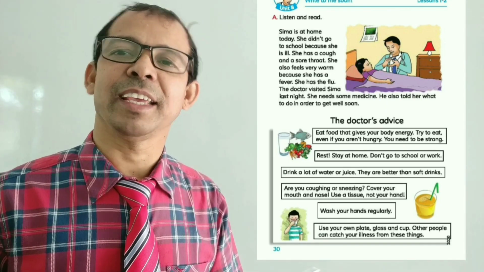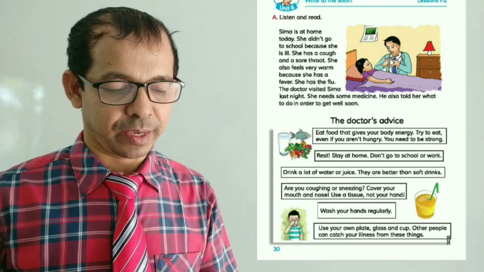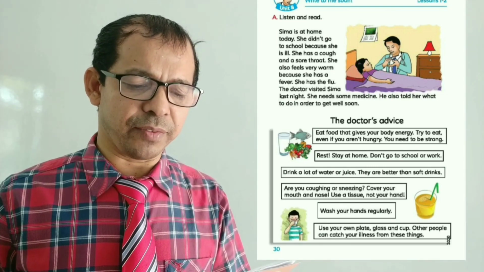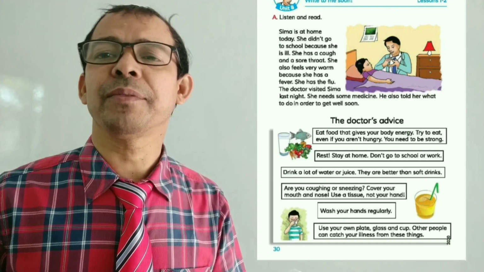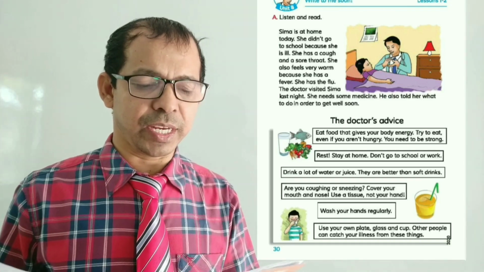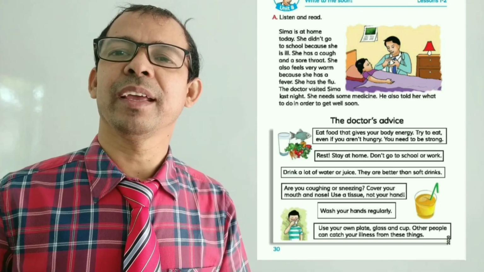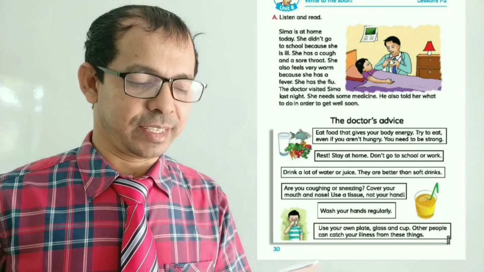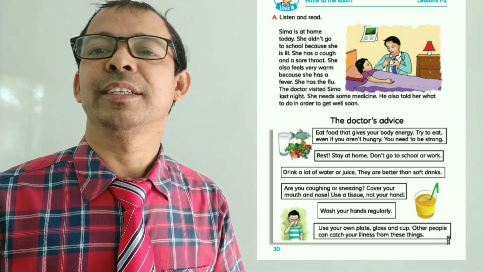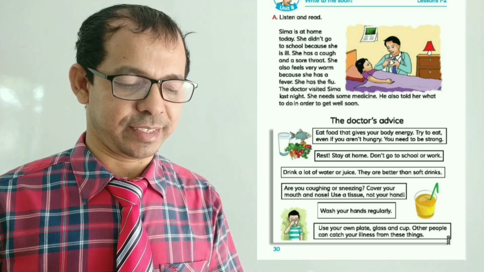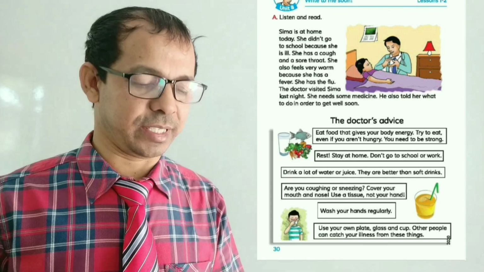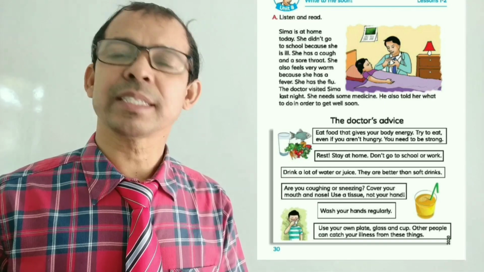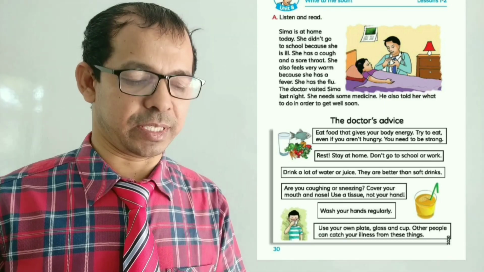She also feels very warm because she has a fever. She has the flu.